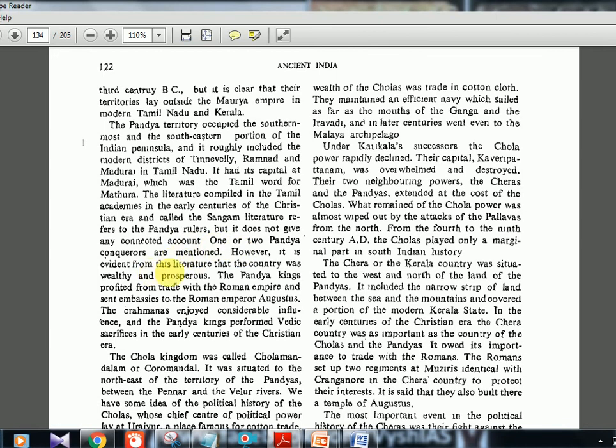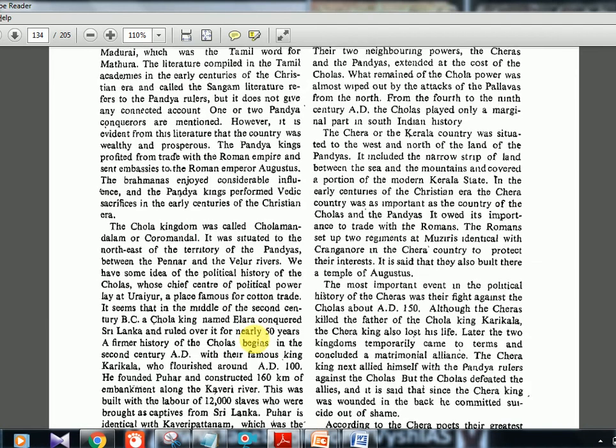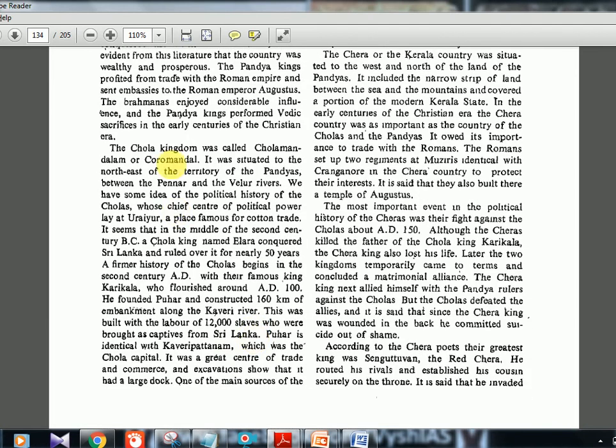However, it is evident from the literature that the country was wealthy and prosperous. So it's known for pearls. Megasthenes mentioned it first, then this literature mentioned it. So these kinds of things, just keywords you need to know. The Pandya kings profited from trade with the Roman Empire and sent embassies to the Roman Emperor Augustus. The Brahmanas enjoyed considerable influence, and the Pandya kings performed Vedic sacrifices in the early centuries of the Christian era. So whichever kingdom comes, these Brahmanas and their sacrifices and collecting fees used to continue in all the kingdoms.